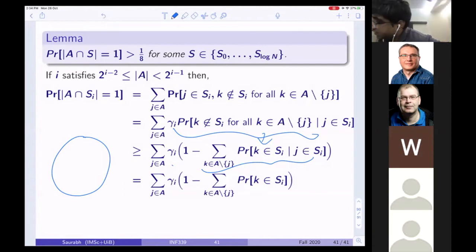Look, this tells us that, suppose I fixed an S_i. Now, what are the good candidates? Let's see, how do I want to say this?